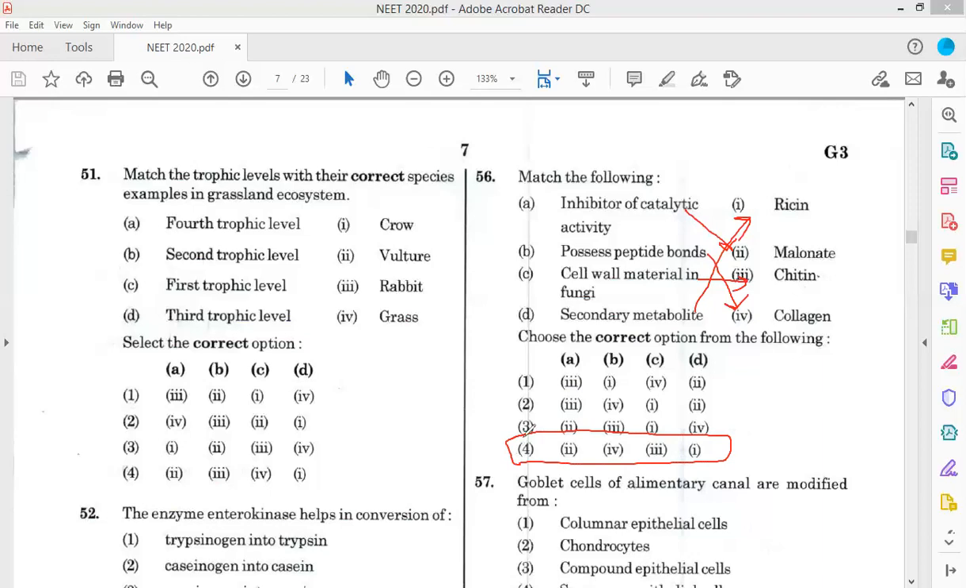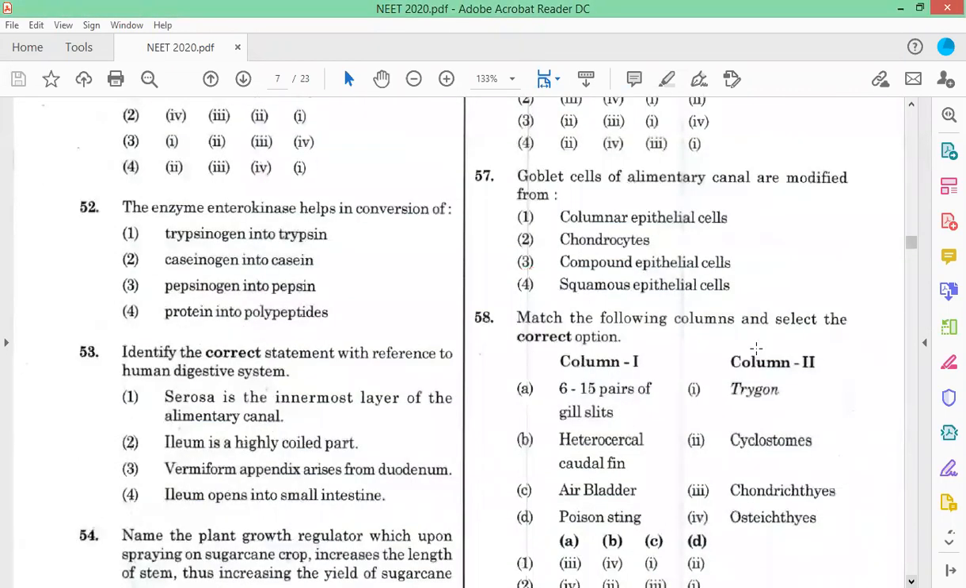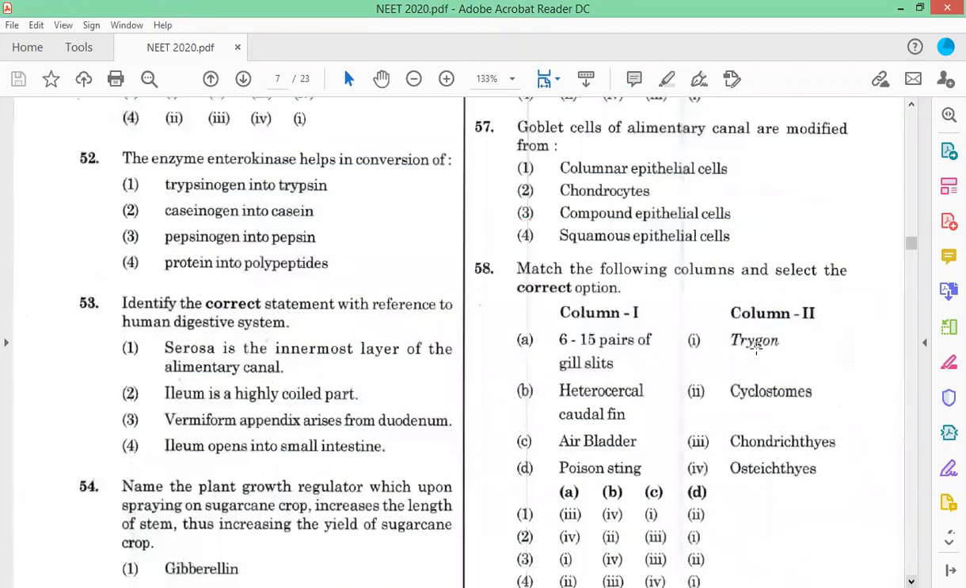Now question number 57. Goblet cells of the alimentary canal are modified forms of columnar epithelial cells. So the answer is option 1. Now coming to 58, the answer is D.